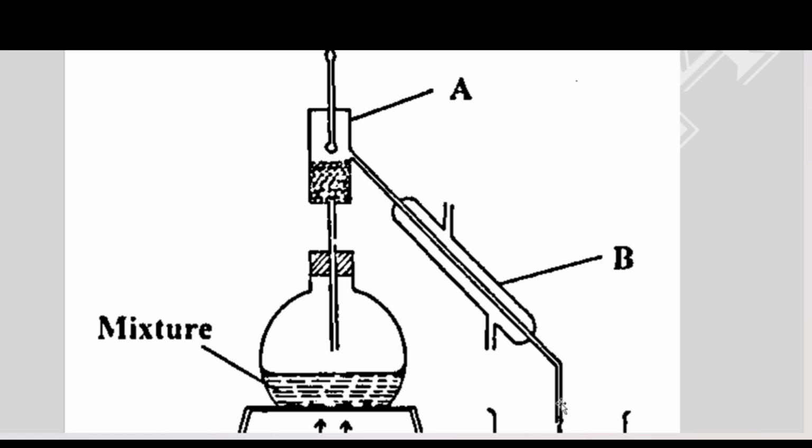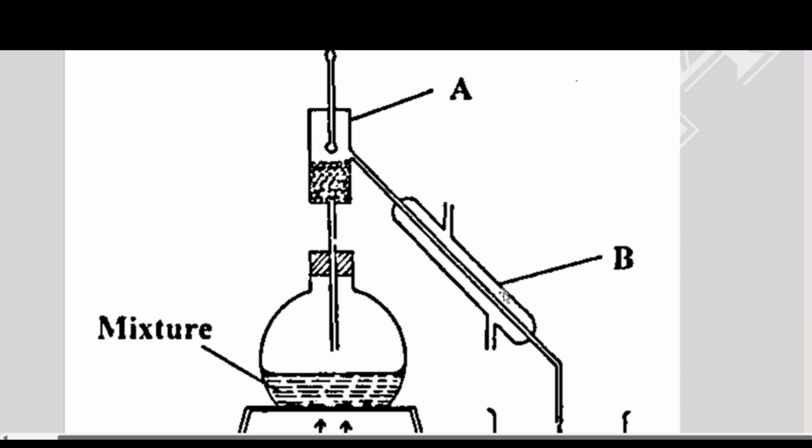Now here we have our flat bottomed flask. Then A is a fractionating column. You can see we have a thermometer being inserted into the fractionating column. Then inside the fractionating column, we have glass beads. Then the fractionating column is connected to a Liebig condenser. Then the Liebig condenser has an inlet and an outlet.